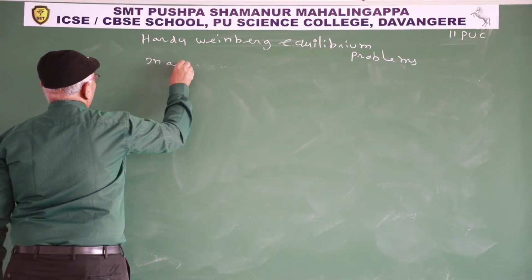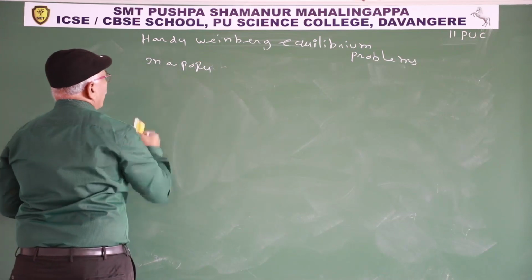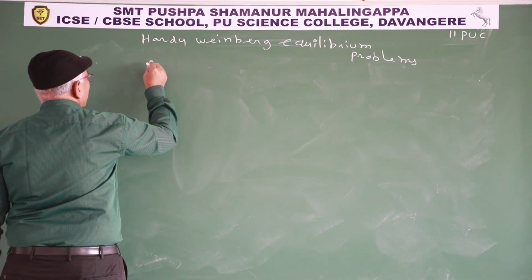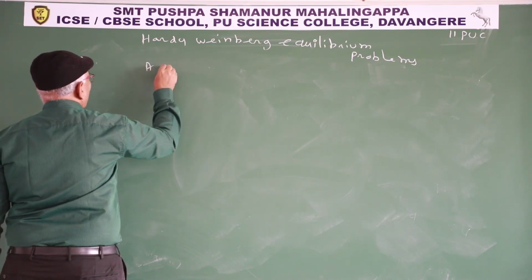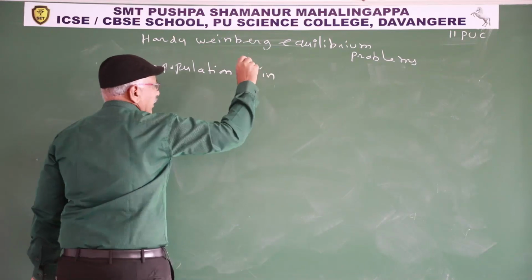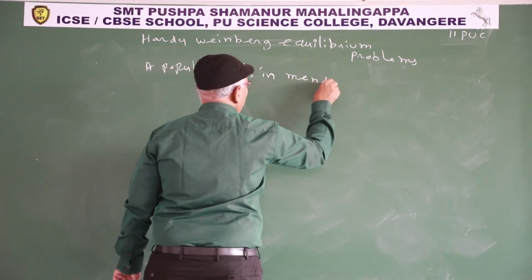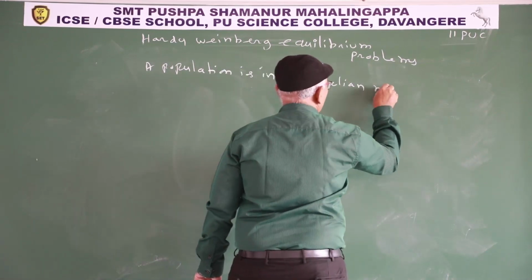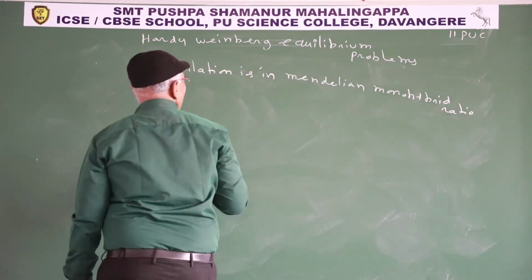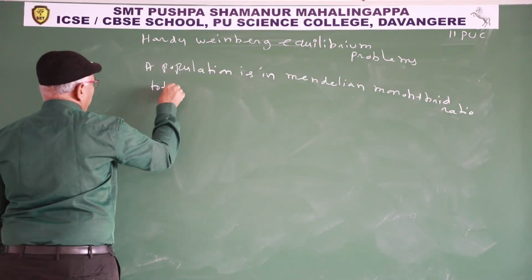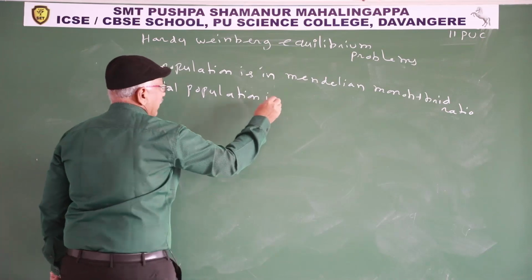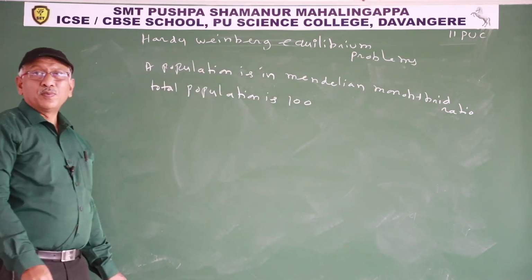A population is in Mendelian monohybrid ratio. Total population is 100.